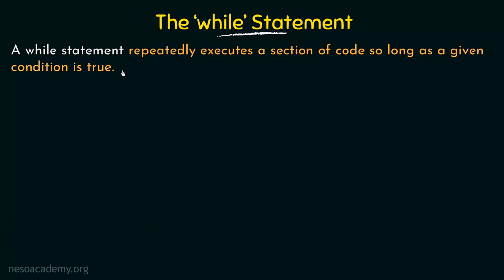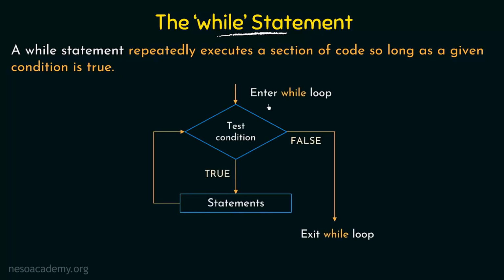Let's see the flow of control of the while statement here. We usually call the while statement a while loop. It is called a loop because it is something that is going to be executed again and again. As I said, first of all, there is a test condition. We test the condition, and if it is true, then the statements under the while statement will be executed.